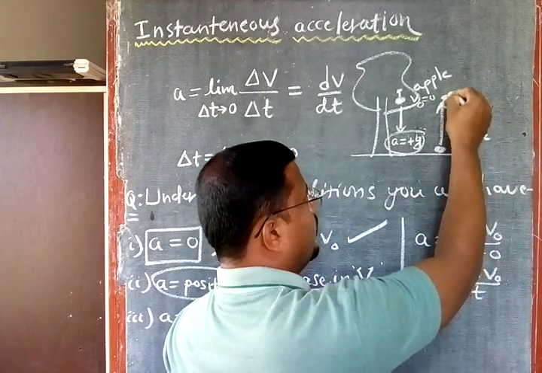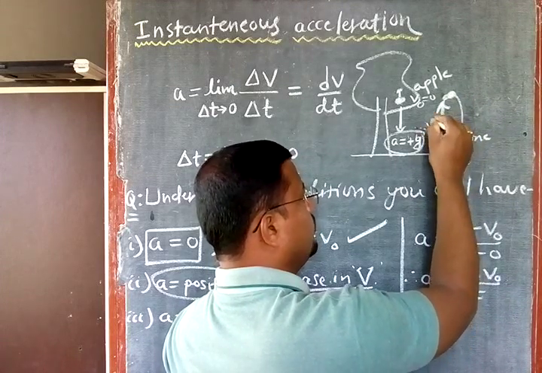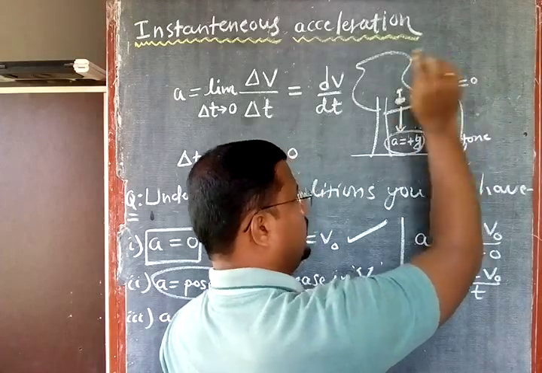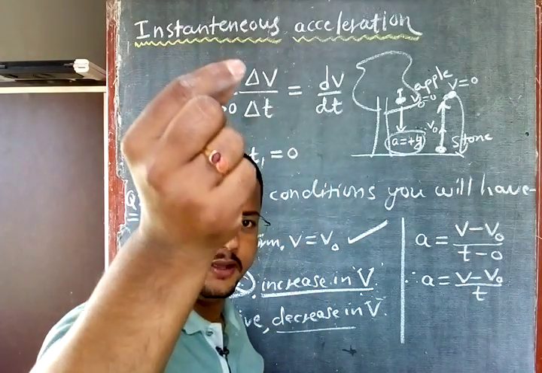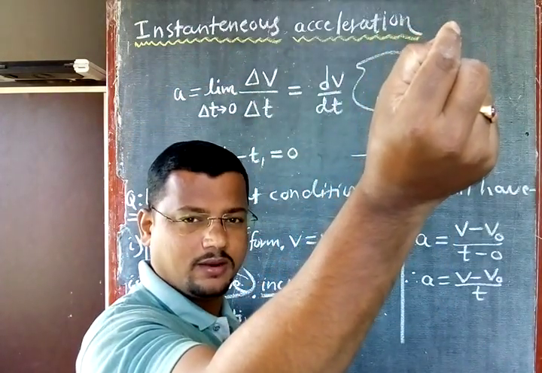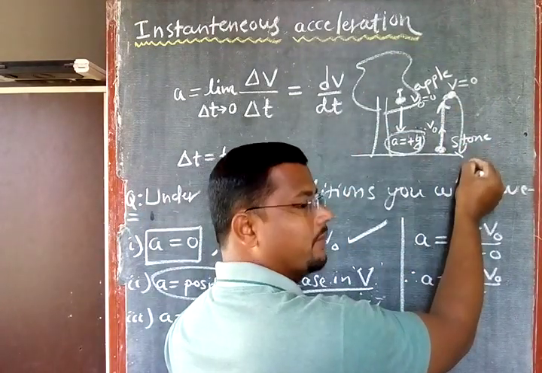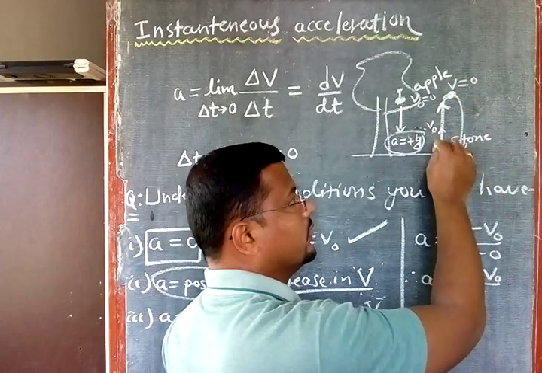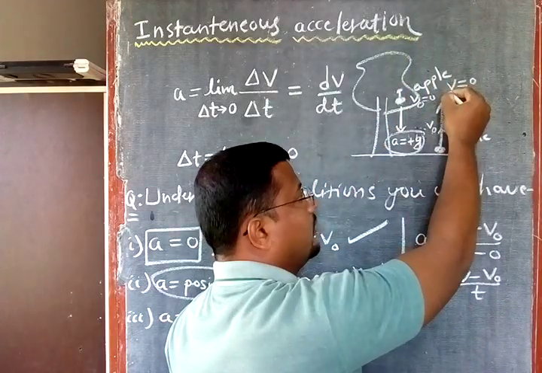What is the velocity of the stone at this point? Here v0, and what will the velocity be here? v, the final velocity, is 0 here. Take any object, suppose this is a stone, like this it is moving. At the top it will stop for some time, a very small time. For that small time your stone will stop here, then it will return back. So what is the final velocity? 0. What is the initial velocity? v0. So here the initial velocity, the throw velocity, is more and what is the last velocity? 0.